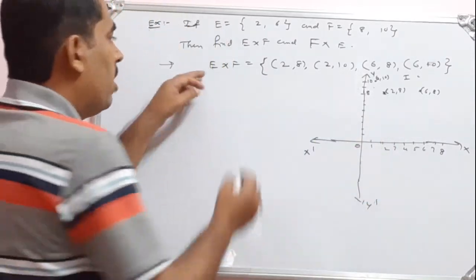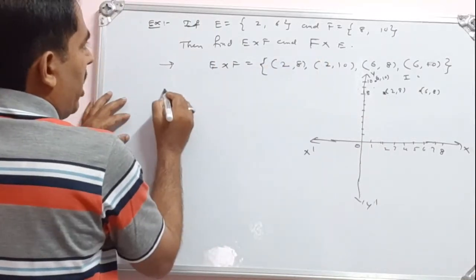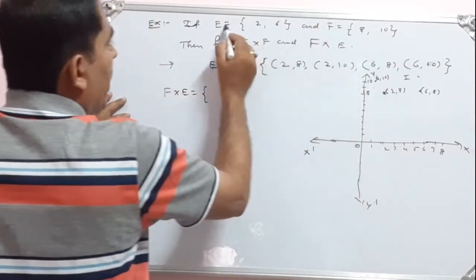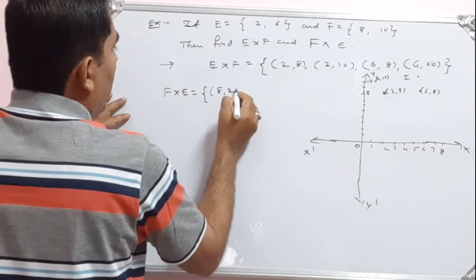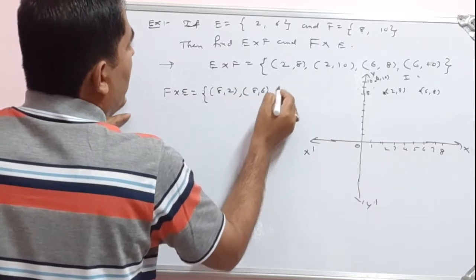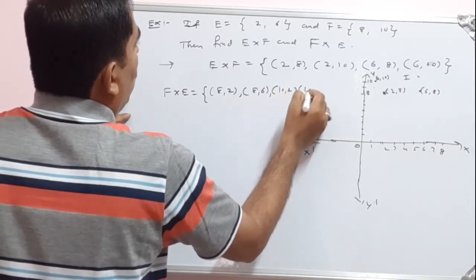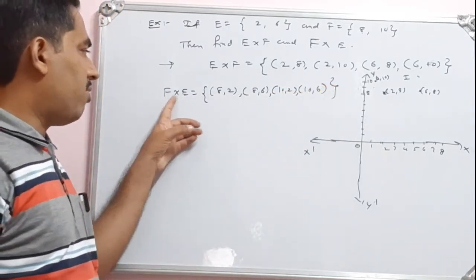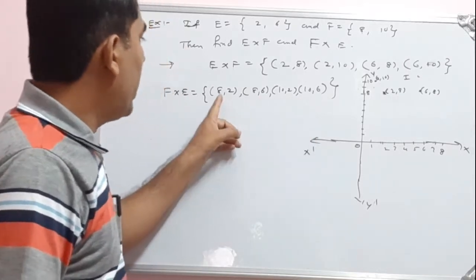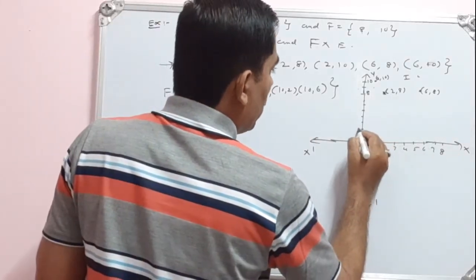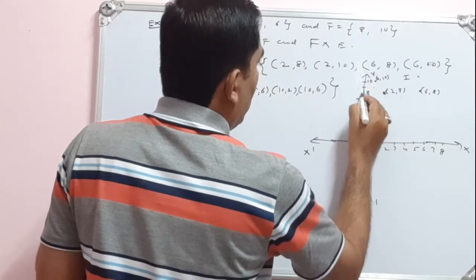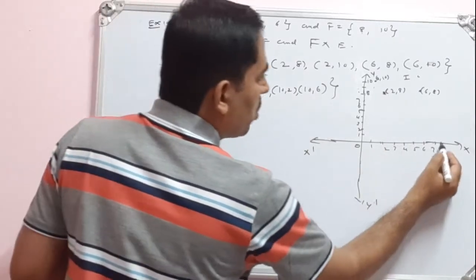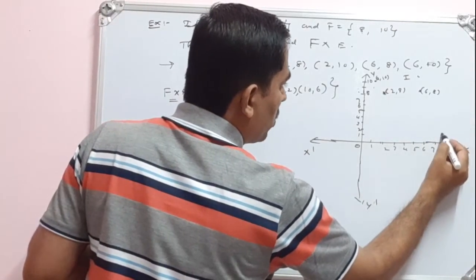Now let me write F cross E. From set F to set E, I can write 8, 2, then 8, 6, 10, 2, then 10, 6. So this is the Cartesian product from set F to set E. Let us mark these points here. See 8, 2. On the x-axis I have 8 and on the y-axis I have 2.